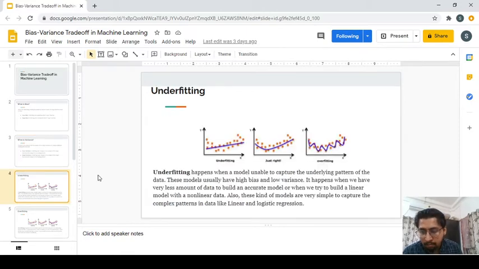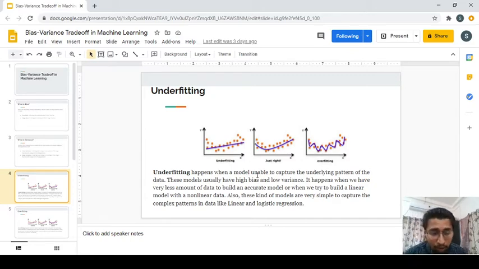Now there are two important terminologies which revolve around this bias and variance trade-off. Let us talk about underfitting. First of all, let us look at this graph. You can clearly see that on the left side, the line is not able to overlap all the data points. It's just a simple straight line which is satisfying less than 30% of the data points. You can see that these points are not able to get classified by this line. The line cannot fit all these data points.